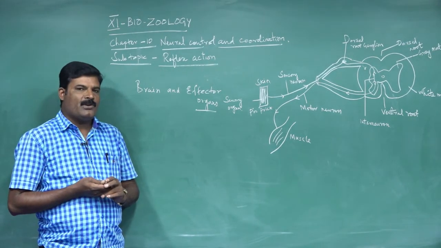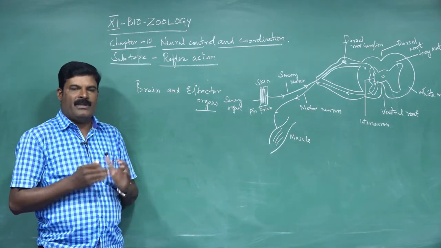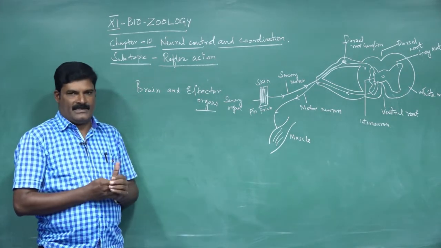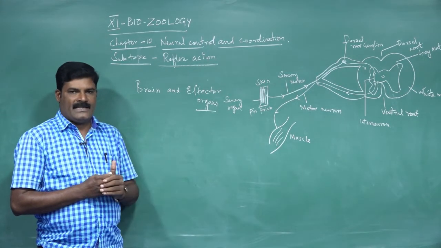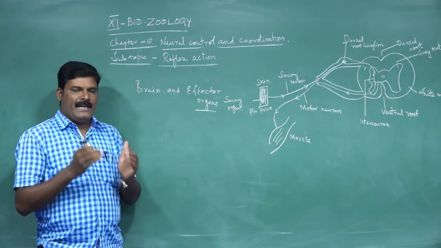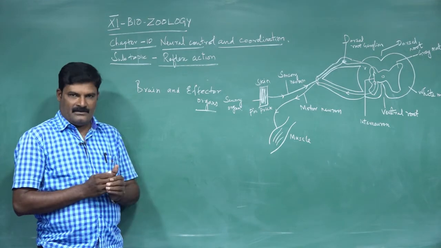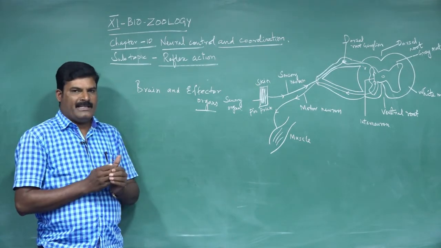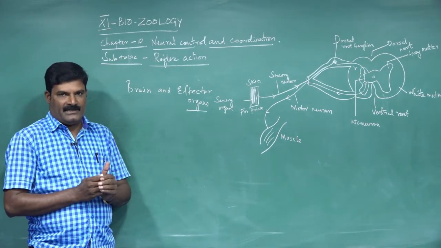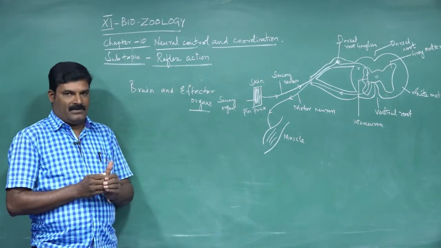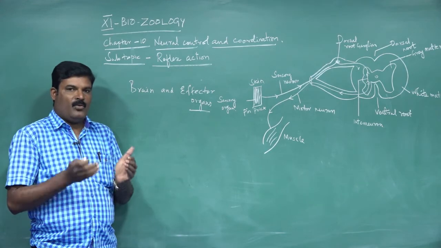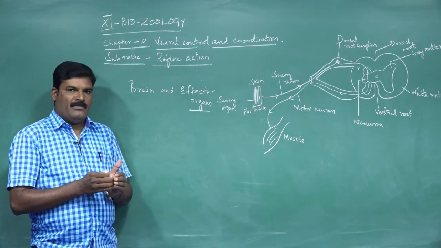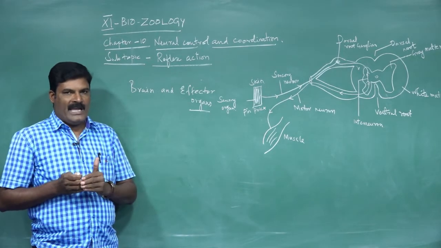Most actions are controlled by the brain, because of previous experience, practice or the learning process. But in the case of reflex action, a very quick response is sometimes needed. During that time, the spinal cord initiates the motor response like the brain and brings out a rapid, quick action.